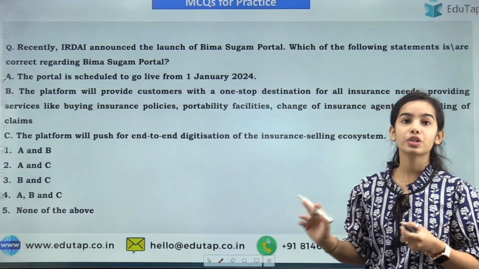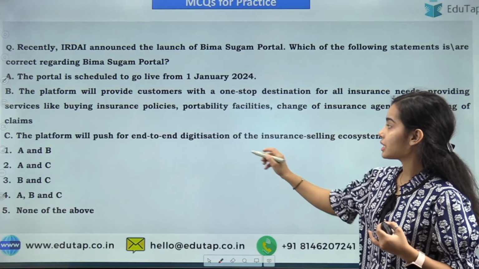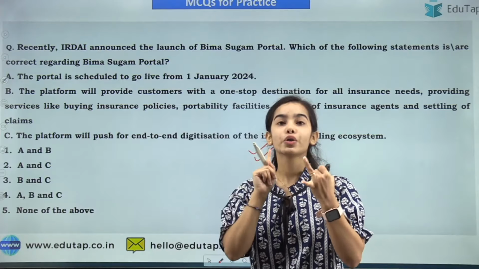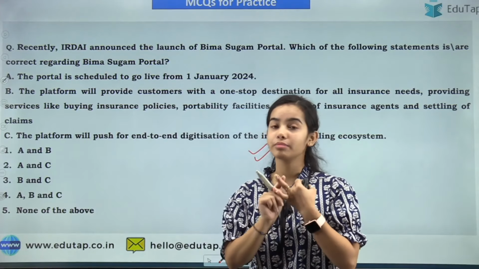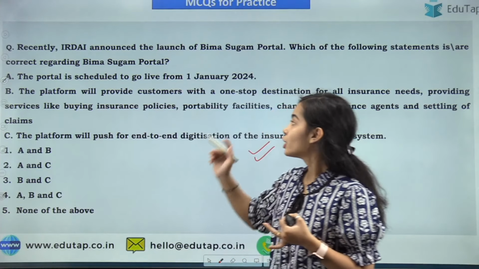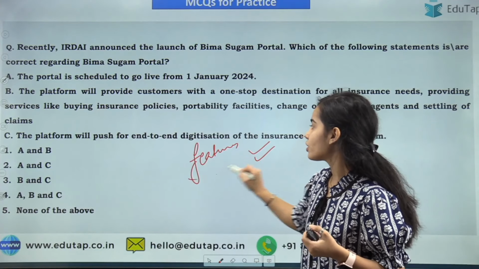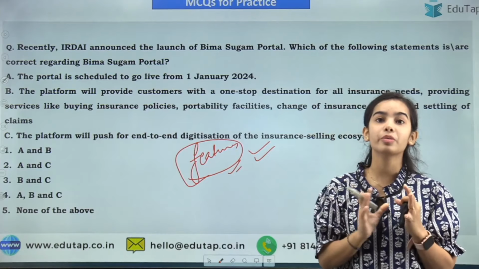So I hope you have understood about the Bima Sugam, and this is the question that I hope you can easily answer. You have to remember the stakeholders. You have to remember the name of the portal. Usually students forget that. As well as the features of the portal. Okay. So all of this is enough for the Bima Sugam portal.